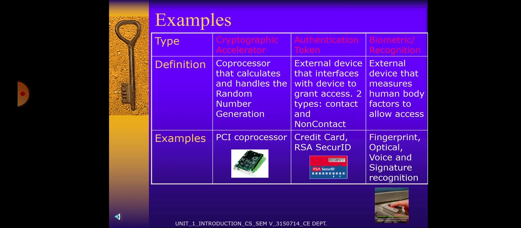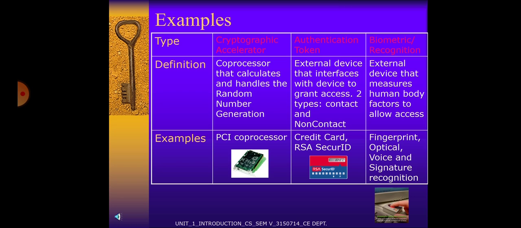Then an authentication token is an external device that interfaces with a device to grant access. Two types: contact and non-contact. Then in biometric recognition, an external device measures a human body factor to allow access.